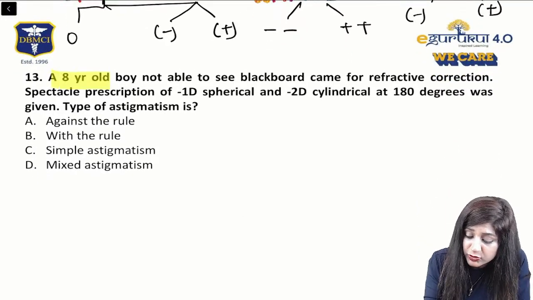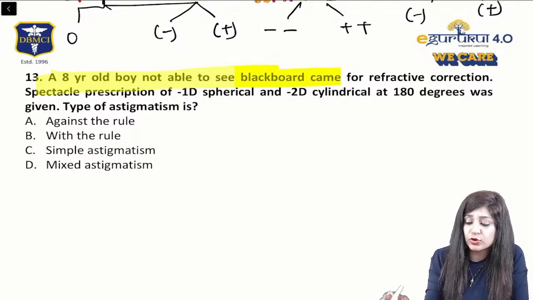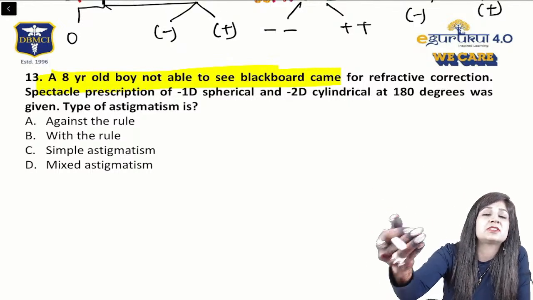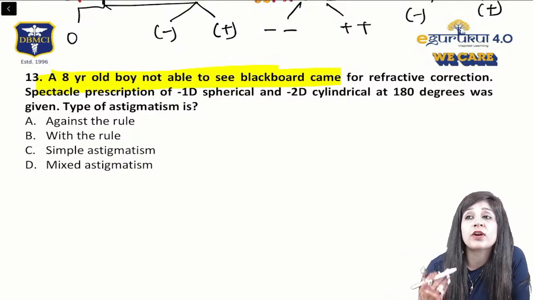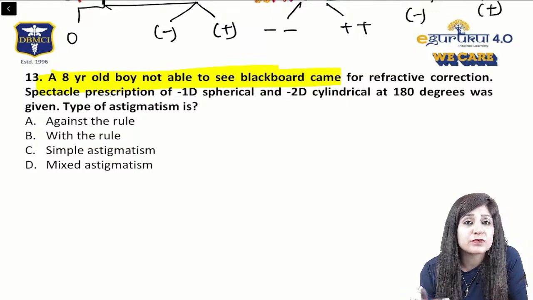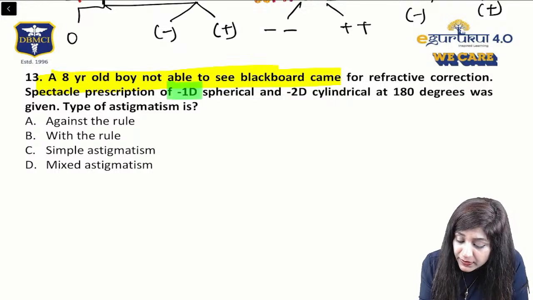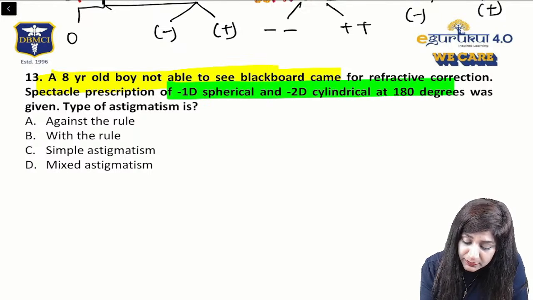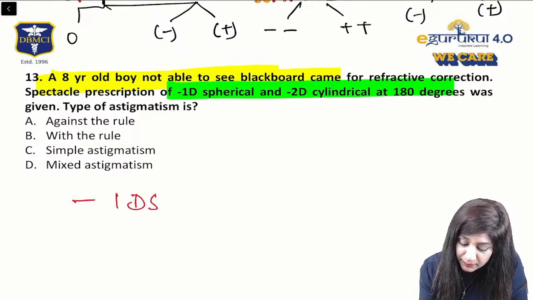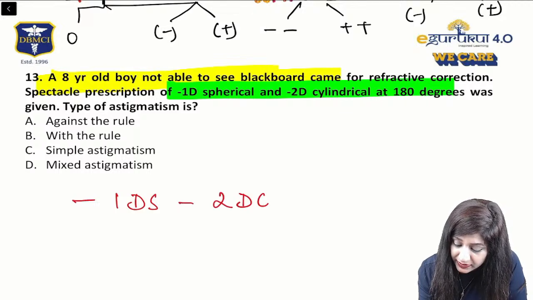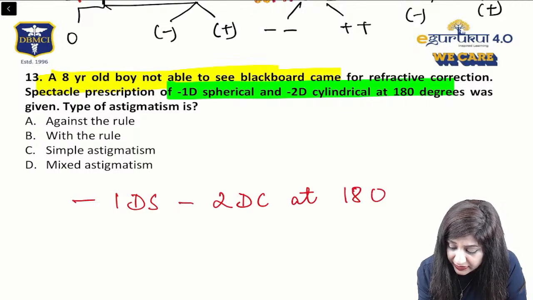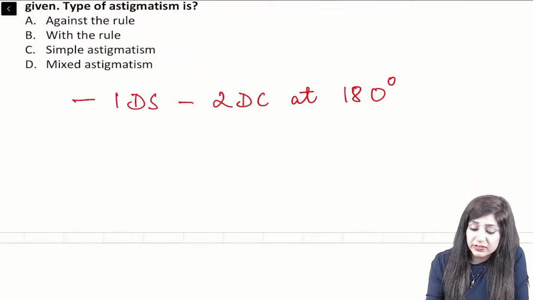An 8-year-old boy was not able to see the blackboard. That means we are talking about distant vision. He is not able to see distant objects, so we are thinking about myopia. And if you look at the retinoscopy, it is -1 diopter spherical, -2 diopter cylinder at 180 degrees. So how to solve this question, guys?